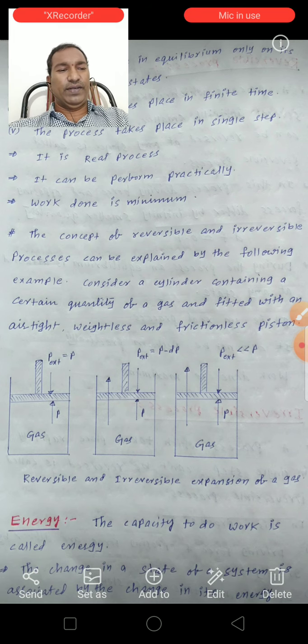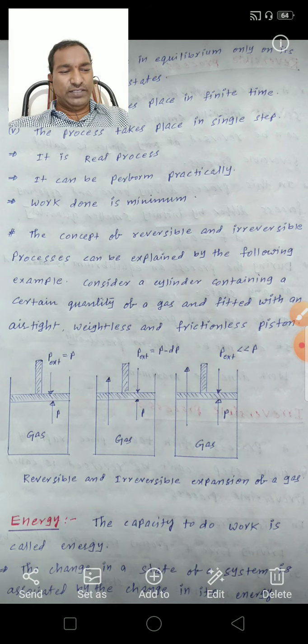W is equal to F into S is the first equation. F is equal to P external into A is the second equation.